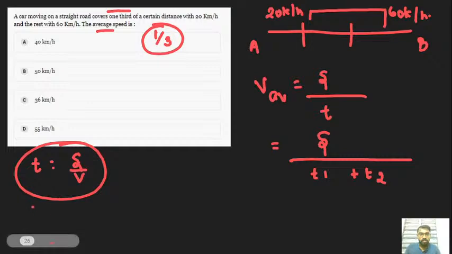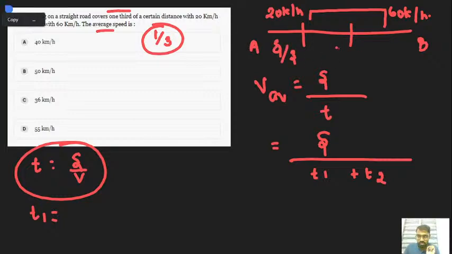So let's find what T1 and T2 are. T1 is at 20 km per hour, and the distance is S by 3 only. For the rest, the distance is 2S by 3.